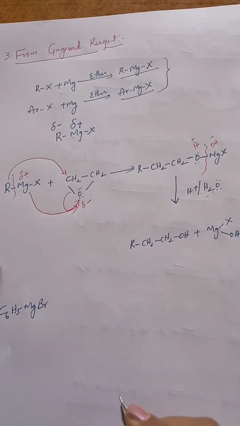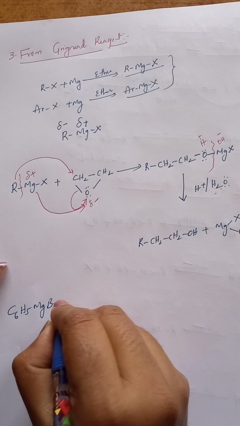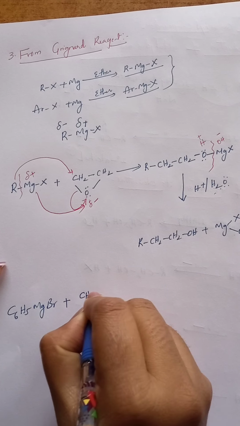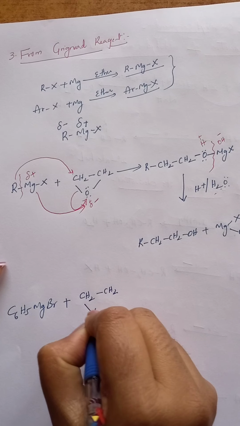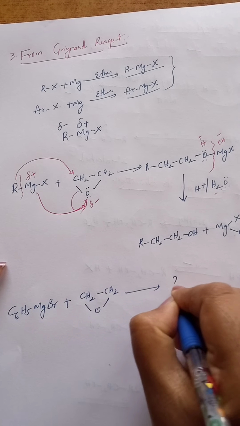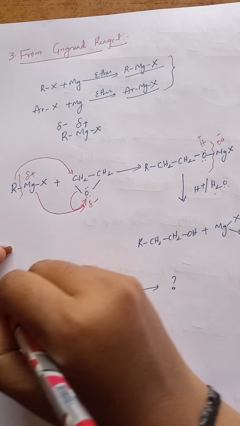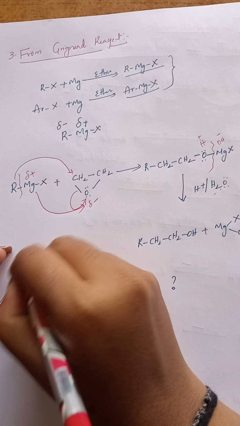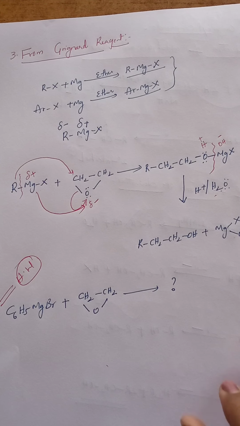C6H5MgBr, aromatic Grignard reagent, I have taken. To that add the same epoxide, CH2CH2O. Okay, find out the final product. So this is homework for you. Try to find out the final product and send the answer to me.